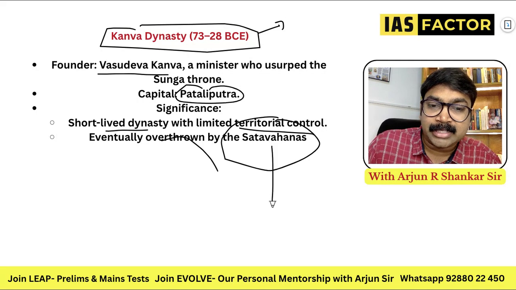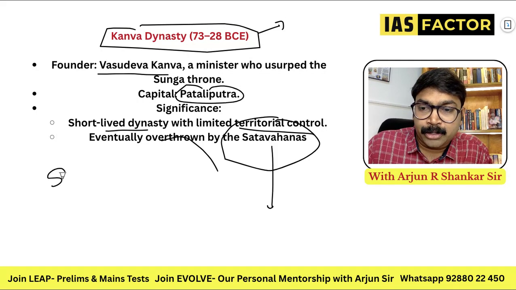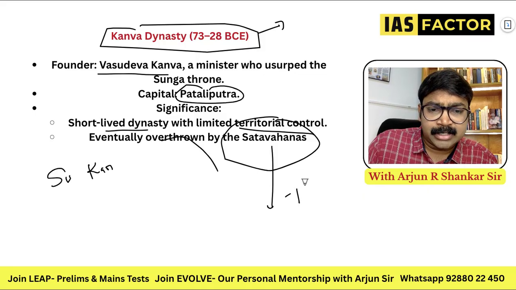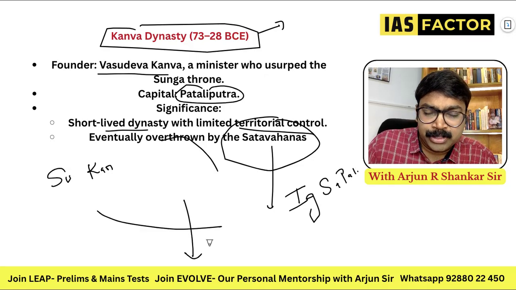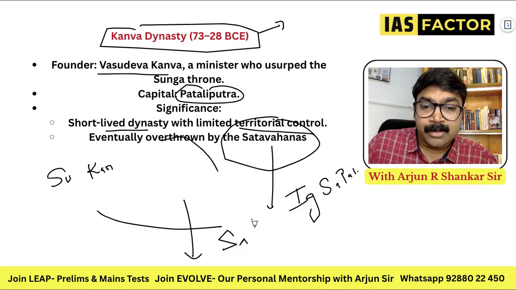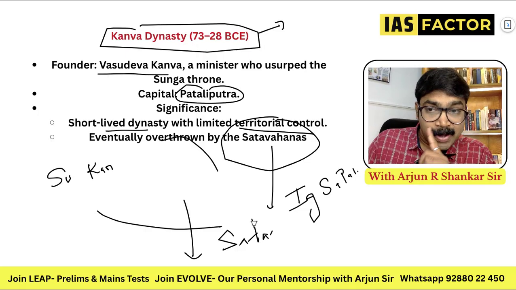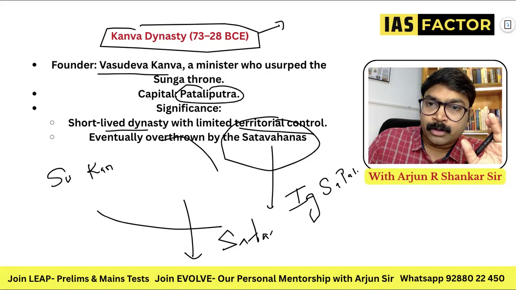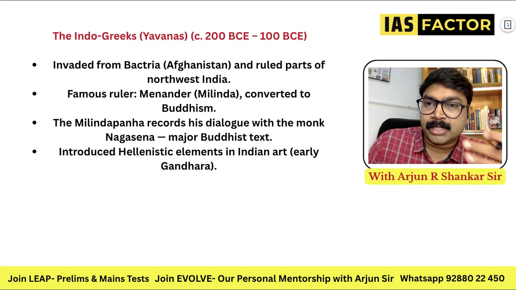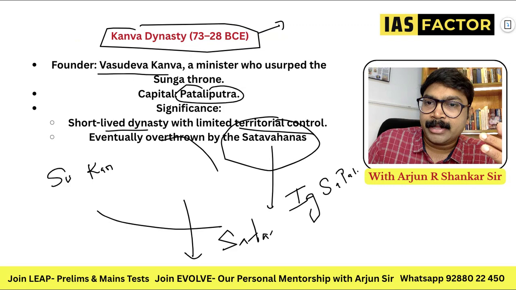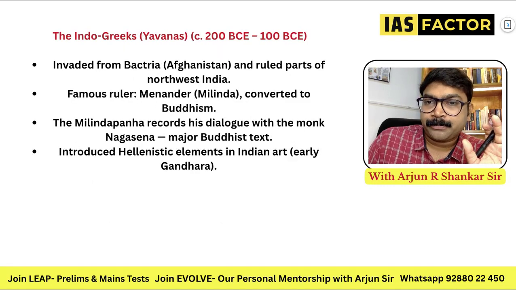So here comes the next important four. We discussed the Shungas, the Kanvas, and on this side, the Indo-Greeks, Shakas, Parthians and Kushans. And down the line, we could see the Deccan area was dominated by the Shatavahanas. Very important kingdoms we need to understand. I'll tell you about the Shatavahanas also. So Kanvas, Shatavahanas, these are the important people. And slowly moving on, the Indo-Greeks come.